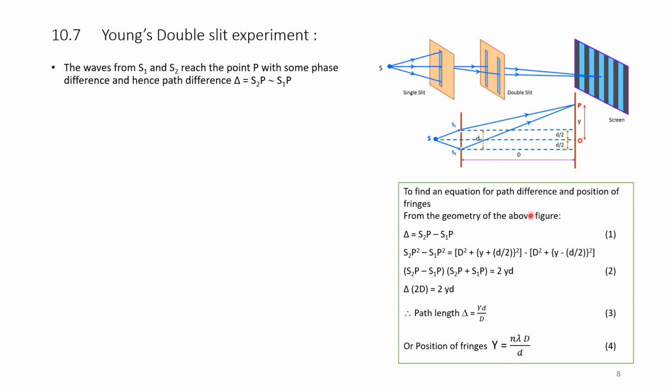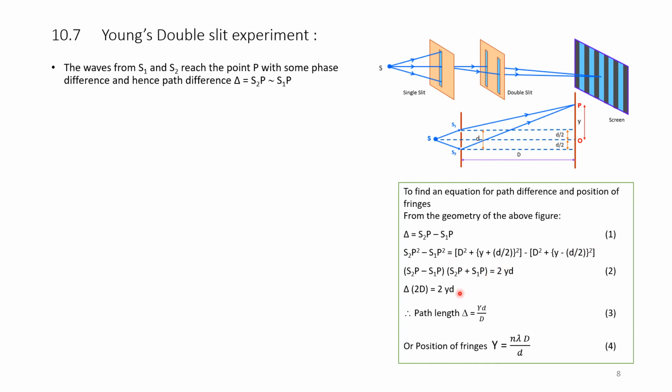This S2P square minus S1P square can be expanded as (S2P minus S1P) into (S2P plus S1P), since A square minus B square is equal to (A plus B) into (A minus B). Simplifying this, we get 2yd.